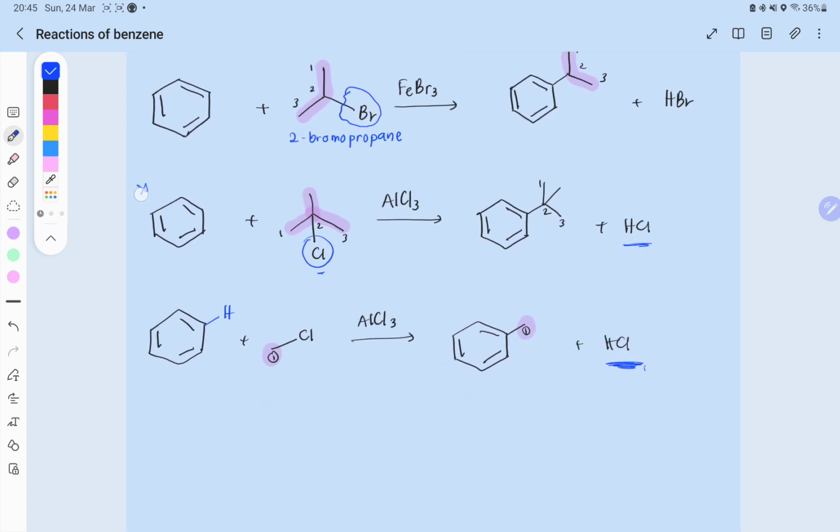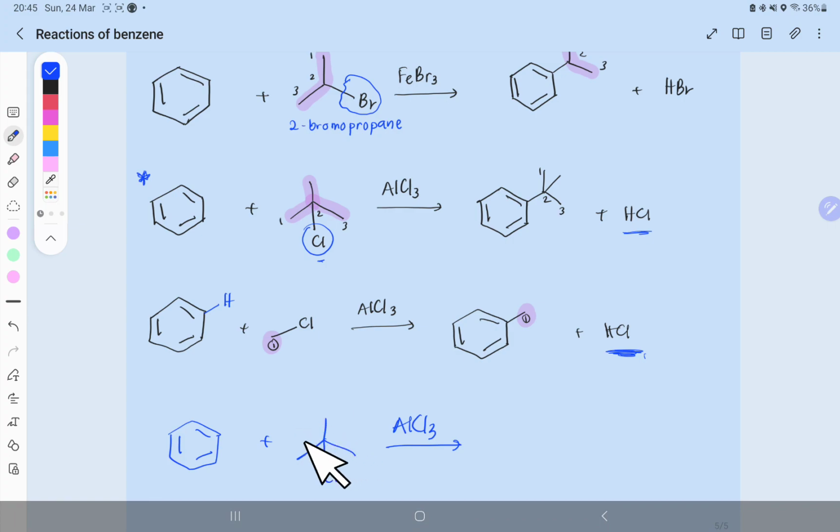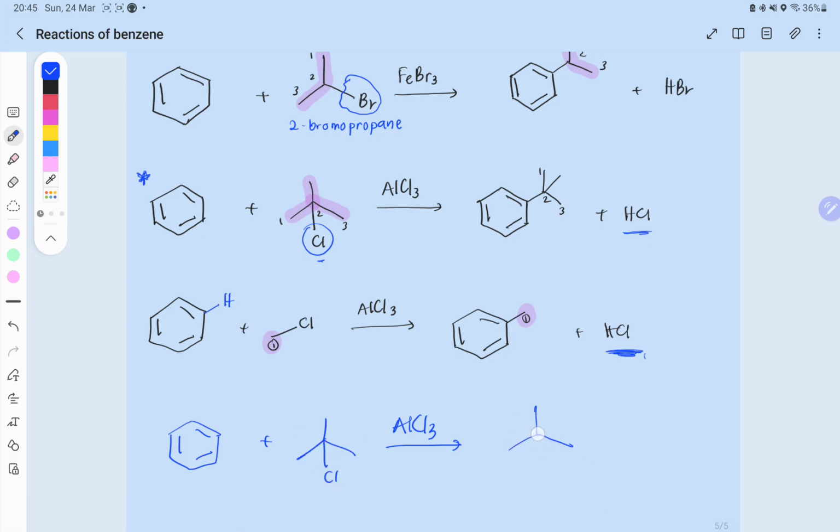And again, showing this example another way, it is easier if we focus on the haloalkane. So we substitute here with AlCl3. We redraw this haloalkane. Here there was a Cl, and now the Cl is replaced with benzene, plus HCl. This is the same thing as that. 1, 2, 3, with 3 having a methyl group. They are the same thing.